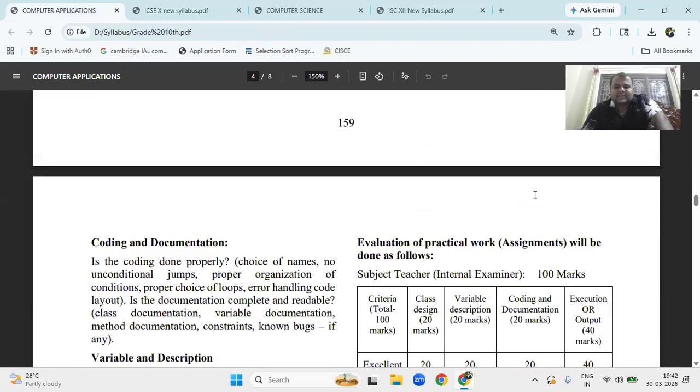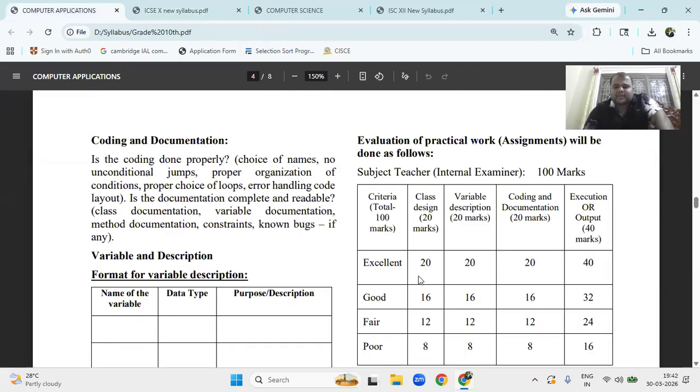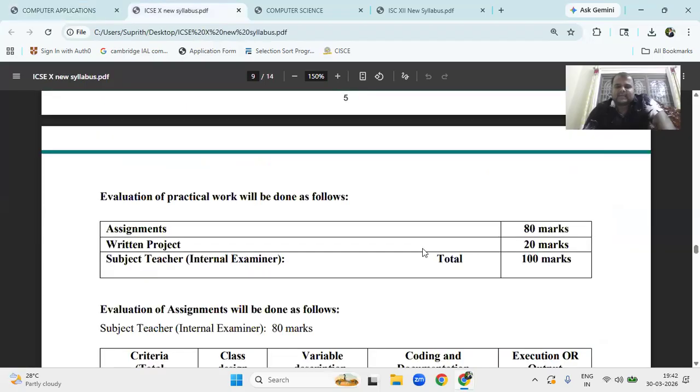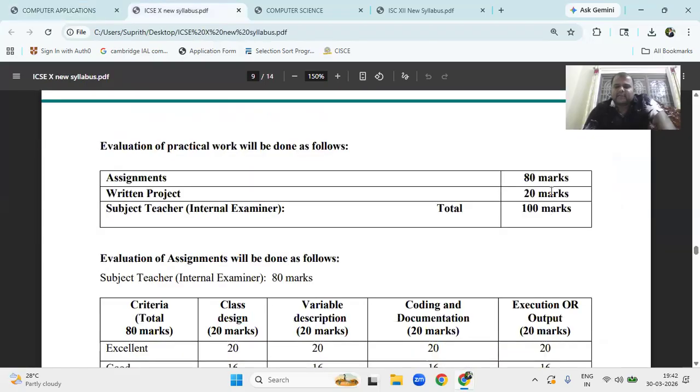In that, those who got excellent, if they wrote everything, 20 marks, variable description 20, coding, all together total 40 plus 20 plus 20 for the fair copy. It was like this. This time, the record book is 80 marks and the project work, the written project, you have to write from this year onwards. You have to write the project.